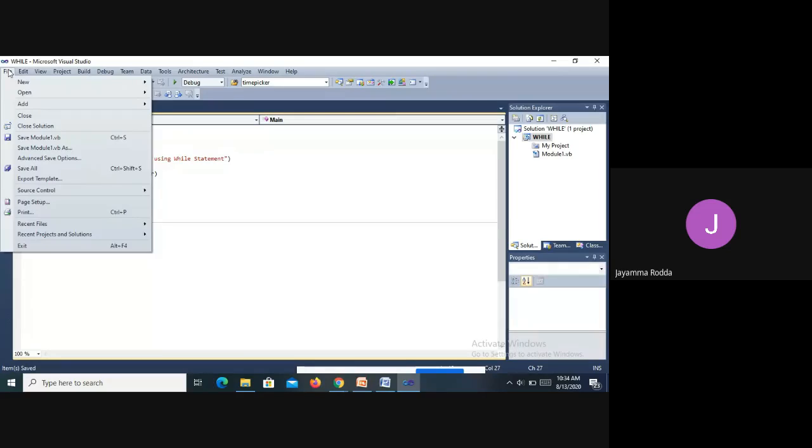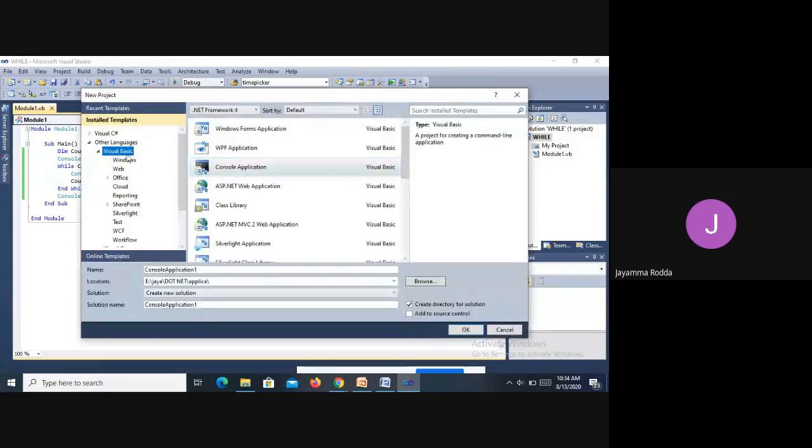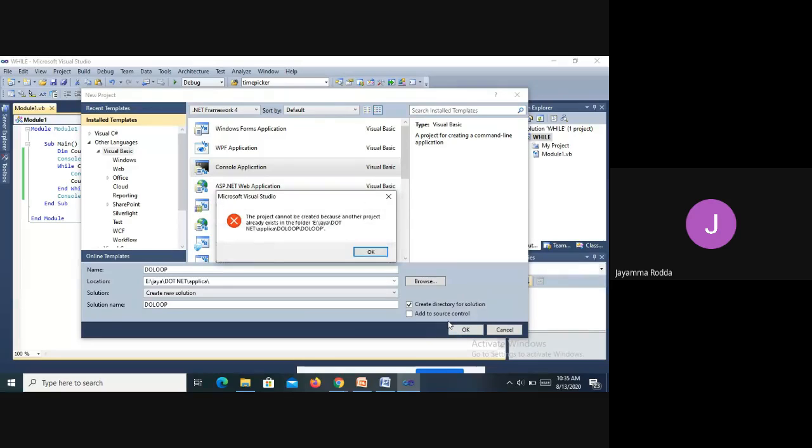So now again start Visual Studio, select File. From there select New Project. And in the new project, whichever application you are developing, Visual Basic, Console Application. And what is the application I'm going to develop here? Do loop. So I'll just type DoLoop, the name of the program, and click on OK.